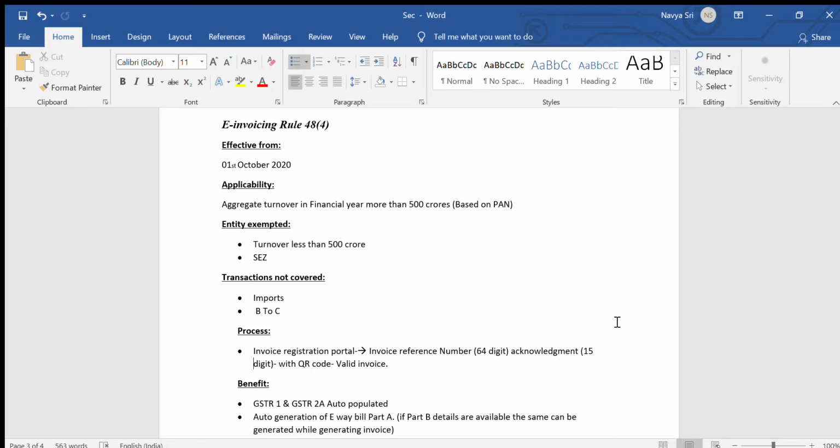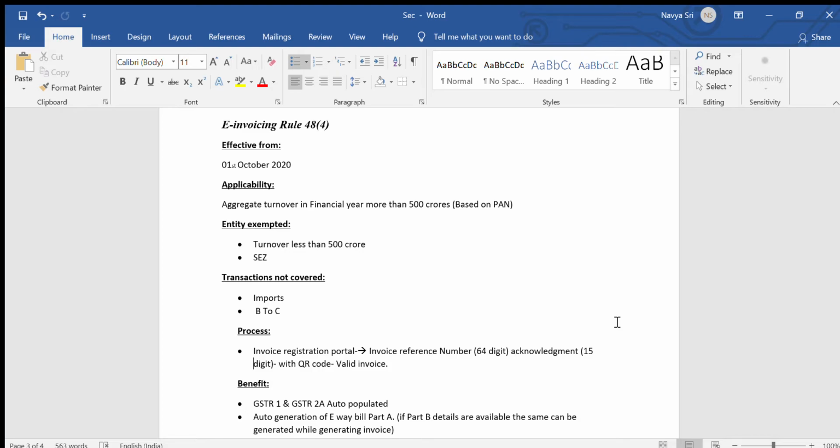How do you reach this invoice registration portal? It can be done through a GSP, that is GST Suvidha Provider. There are many GSPs available. As of now, 10 providers have been authorized, and it can also be done through manual bulk upload.